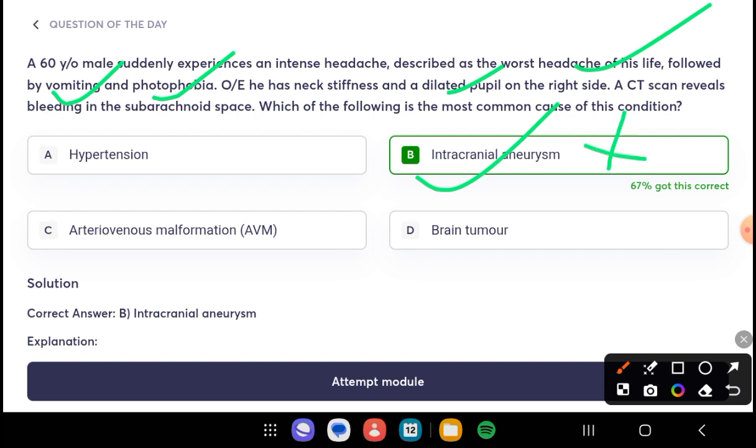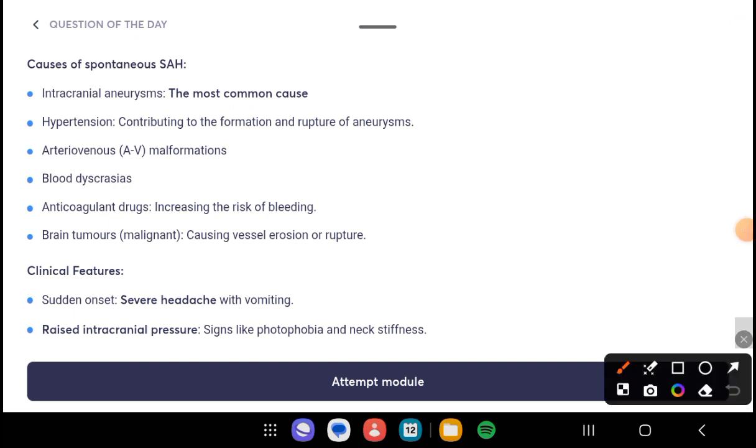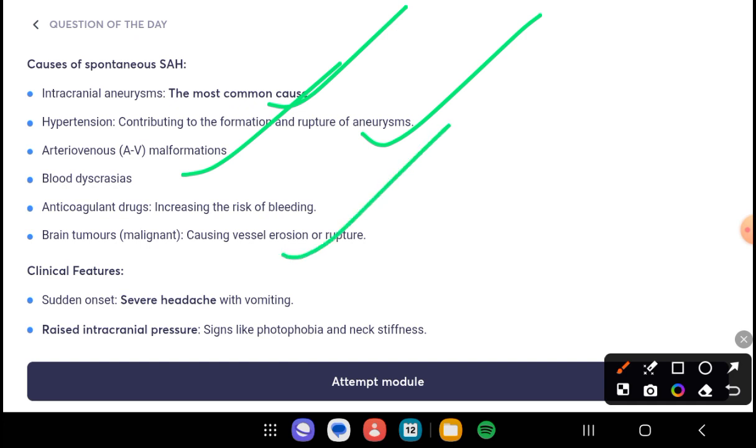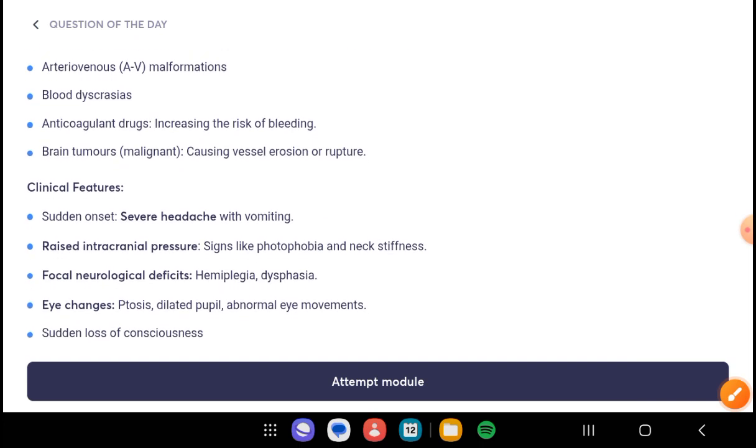Then what are the other clinical features present in this case? We mentioned that the cause of spontaneous subarachnoid hemorrhage is intracranial aneurysms. Next are hypertension, AV malformations, anticoagulants, and brain tumor as causes of spontaneous subarachnoid hemorrhage. Among them, intracranial aneurysm is the most important cause. Next, what are the clinical features present in subarachnoid hemorrhage?